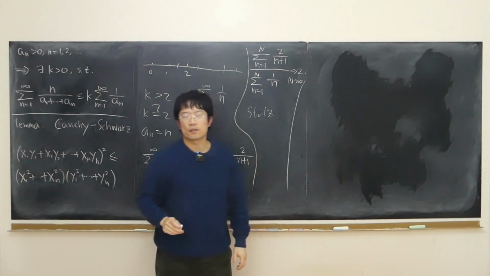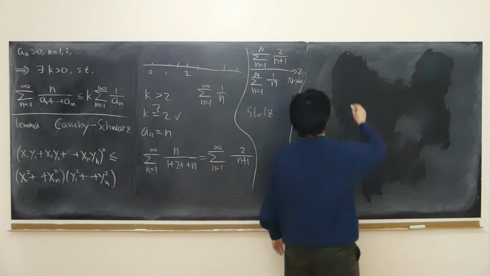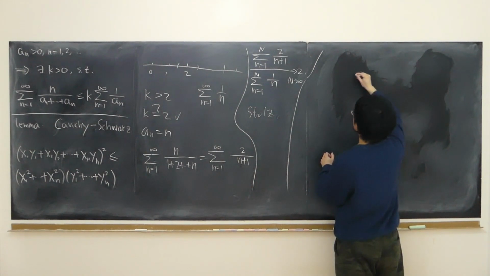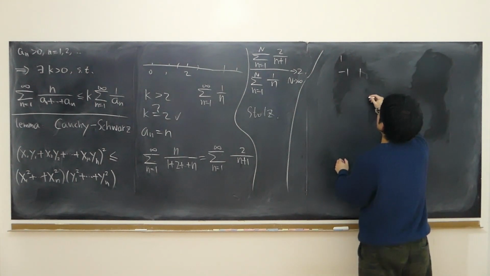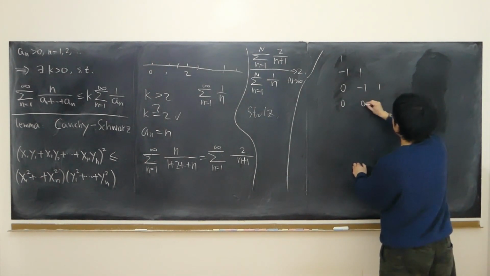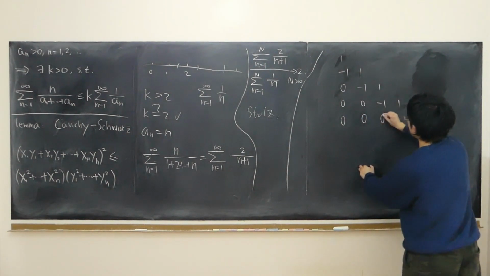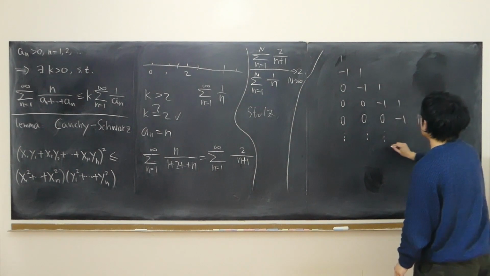Okay. In terms of switching the order of sums, it may not always be true, especially if we have infinitely many negative numbers. Like the first row is 1, and the second row we have negative 1, 1. Then we have 0, negative 1, 1. Then 0, 0, negative 1, 1. Then 0, 0, 0, negative 1, 1, and so on and so forth.